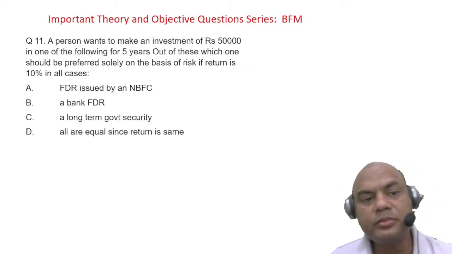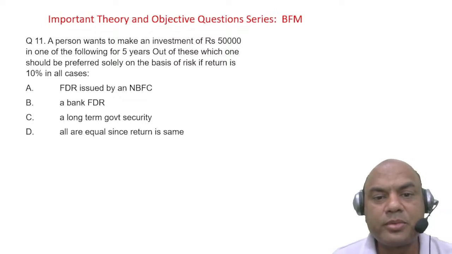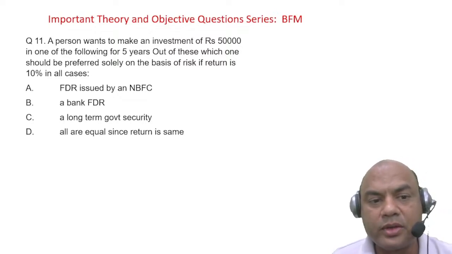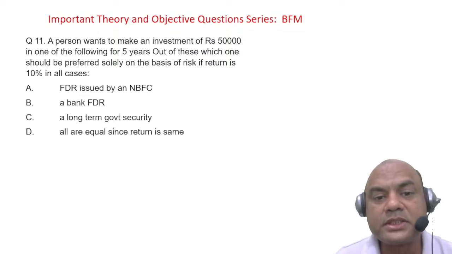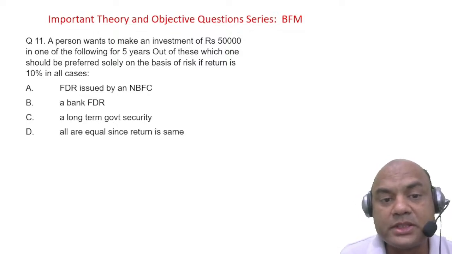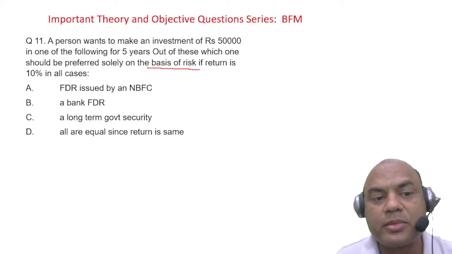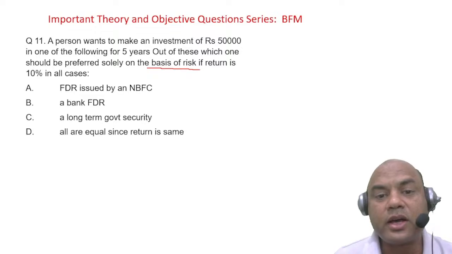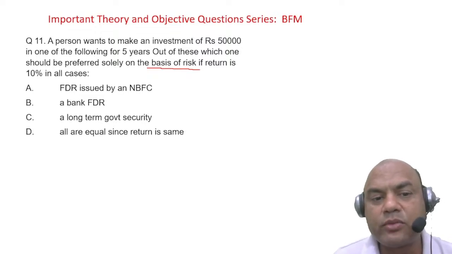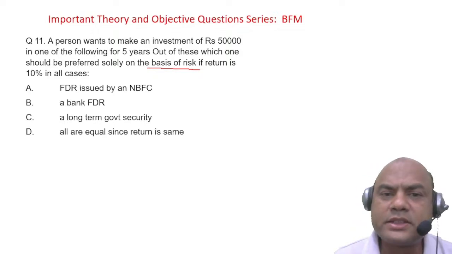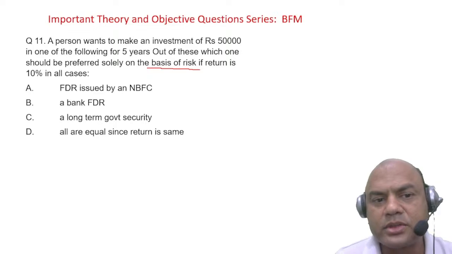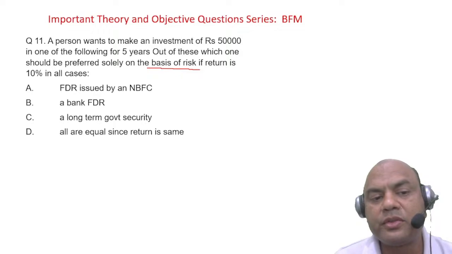A person wants to make an investment of rupees 50,000 in one of the following for 5 years. Out of these, which one should be preferred solely on the basis of risk? Look at this. If the return is 10% in all the cases. Now, I am having 50,000. I have to invest it for 5 years. Or you are having 50,000, you have to invest it for 5 years. All the investments are giving you 10% return. So what will you invest in?